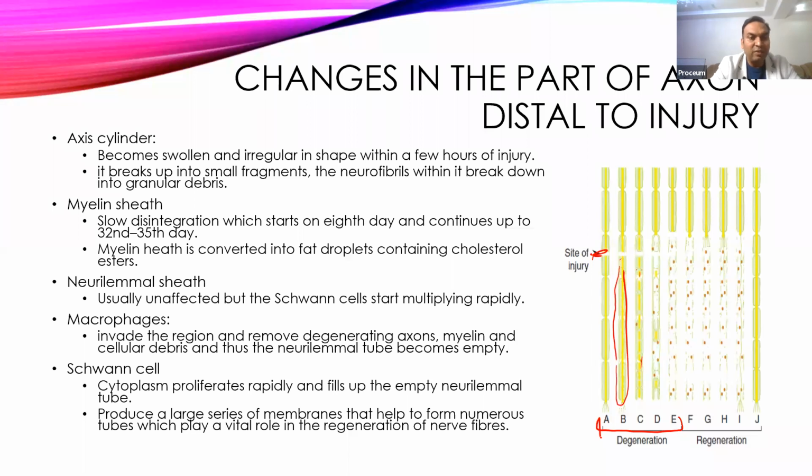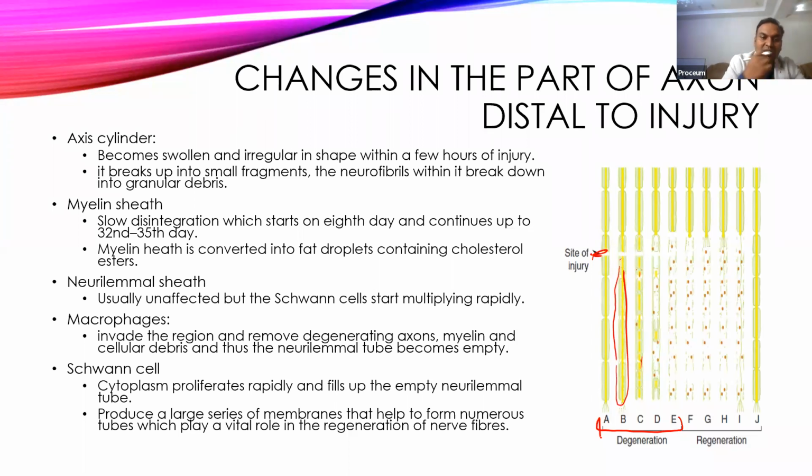Then come to the neurolemmal sheath, which is formed by the Schwann cell itself, and this will be completely intact and the number of Schwann cells will keep on multiplying. Earlier only one cell was wrapping, now there will be many Schwann cells which are not wrapped and they will form along the length of this neurolemmal sheath. There is an increased number of macrophage cells in the axon that start removing the debris caused by degeneration of the axon or myelin sheath. All these cellular debris will be removed and it will make this neuronal tube completely empty, and that is called ghost tube formation.